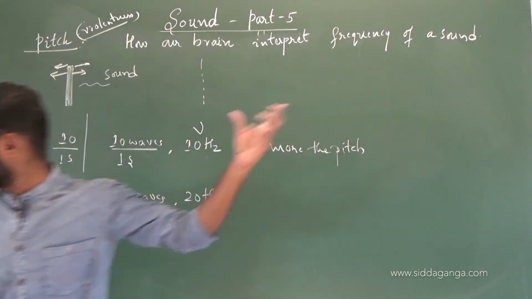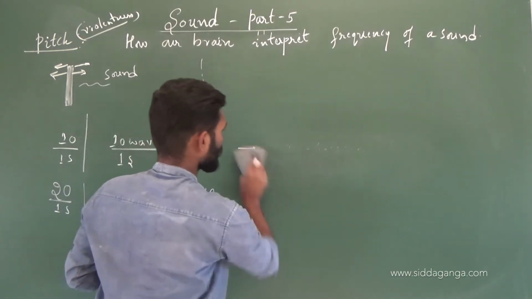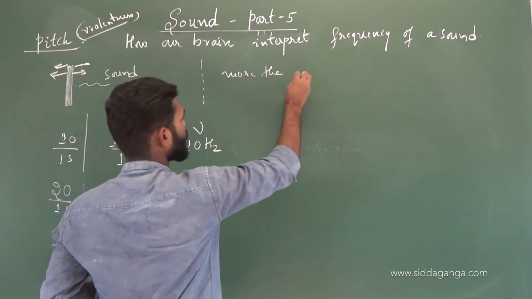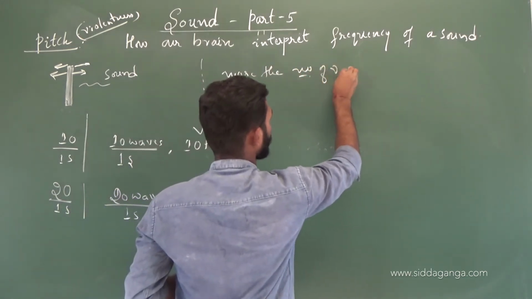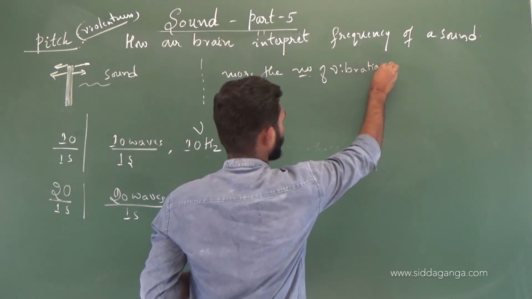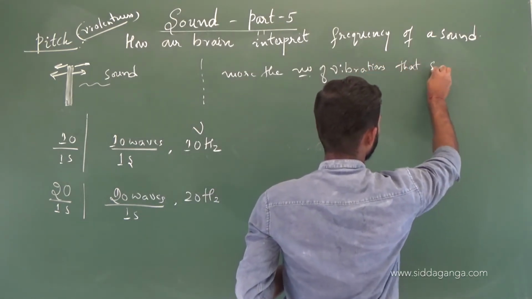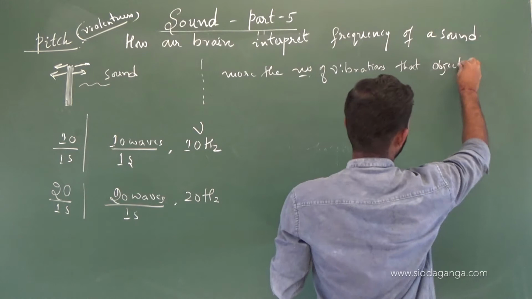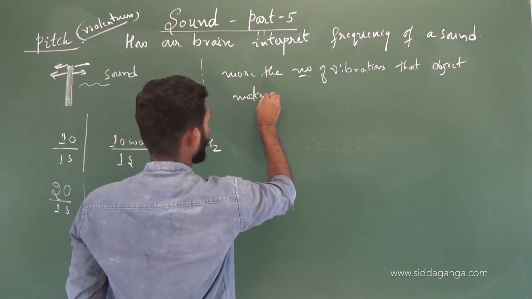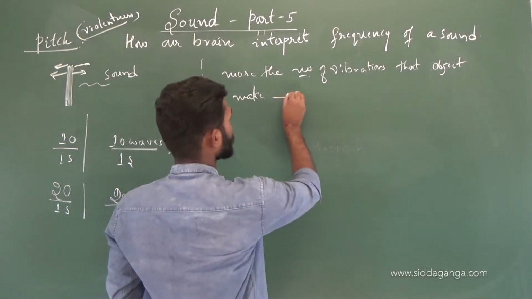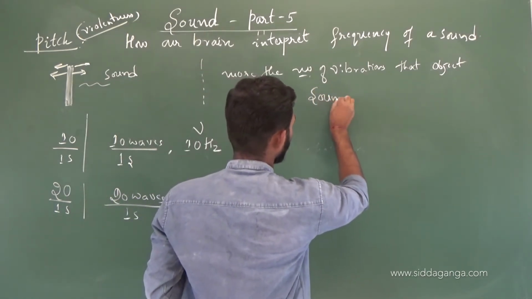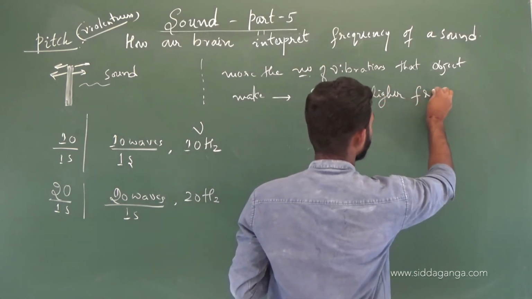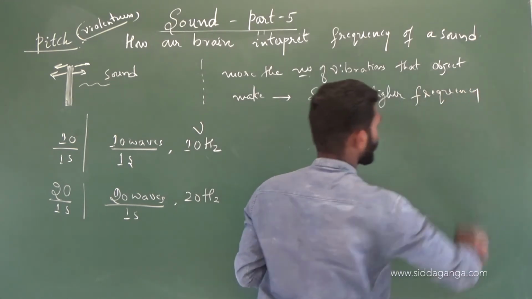ಇದ್ರ ಬಗ್ಗೆ ನಿಮಗೆ 8th ಓದಿದ್ರಿ ನೀವು ಅಲ್ವಾ, ಬಟ್ ಚೂರು ಓದಿದ್ರಿ. ಸೇಮ್ ಬರೀಬೋದು ನಾನಿಲ್ಲಿ, more the number of vibrations that an object makes, more the frequency of sound produced, or sound of higher frequency will be produced.